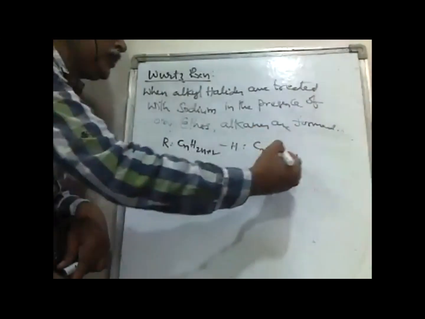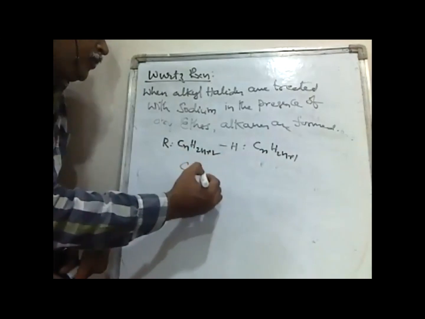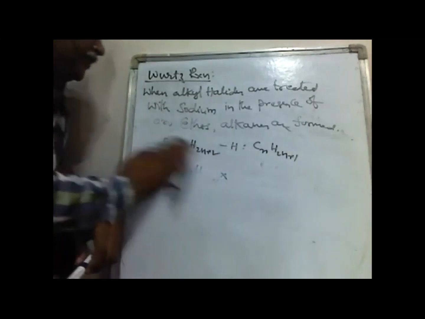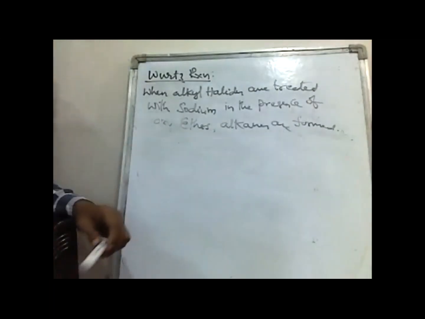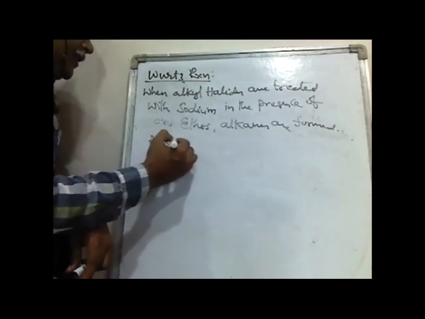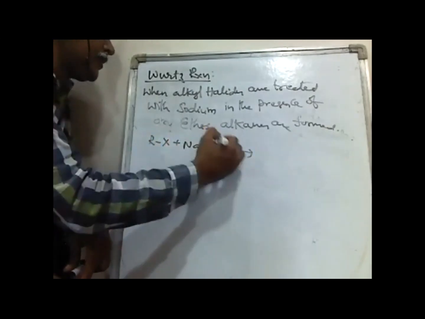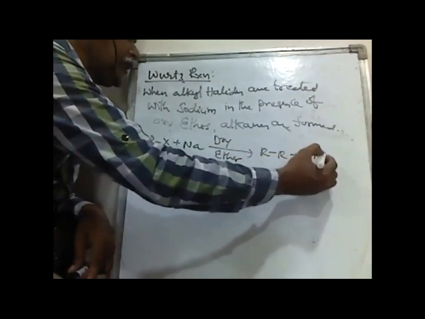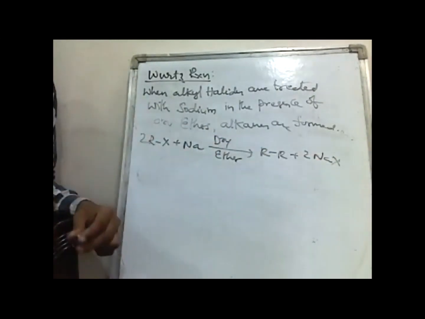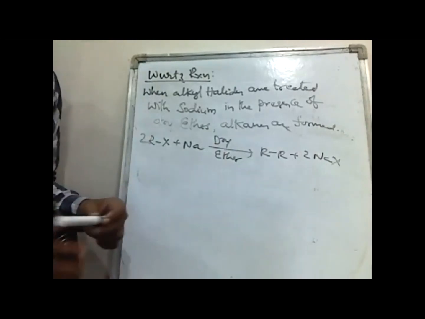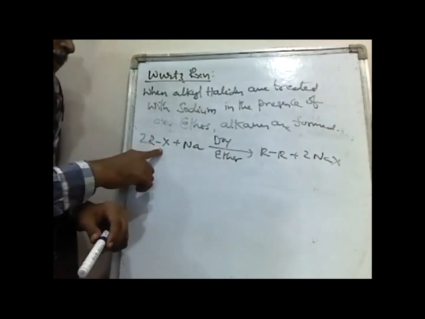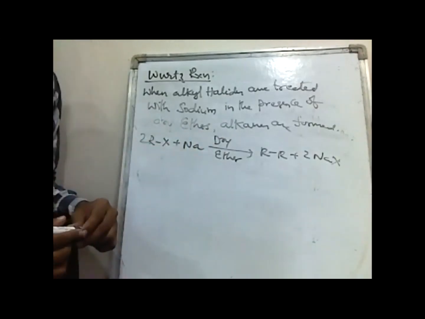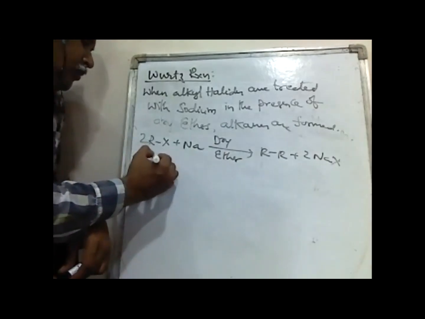When hydrogen is replaced with a halogen, we get alkyl halides. When alkyl halides are treated with sodium in the presence of dry ether, alkanes are formed. This reaction we are calling the Wurtz reaction.